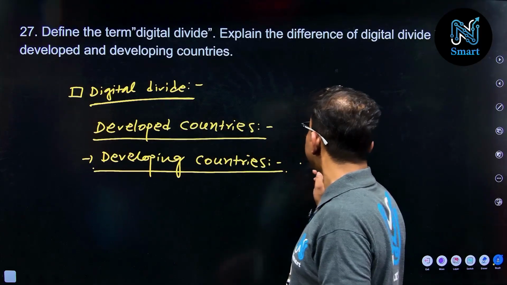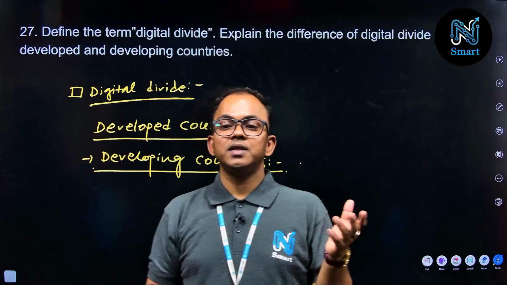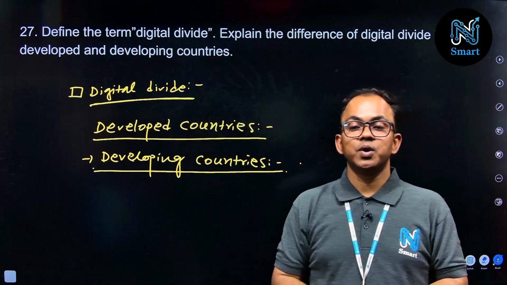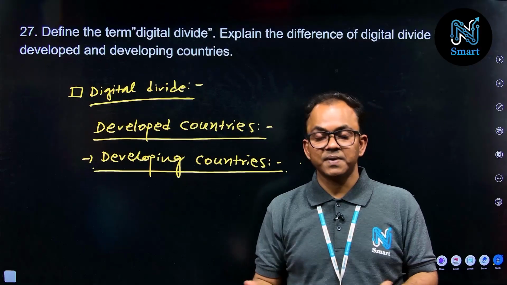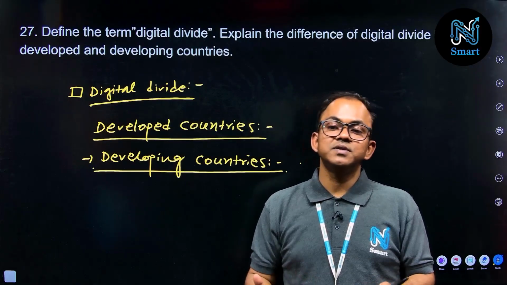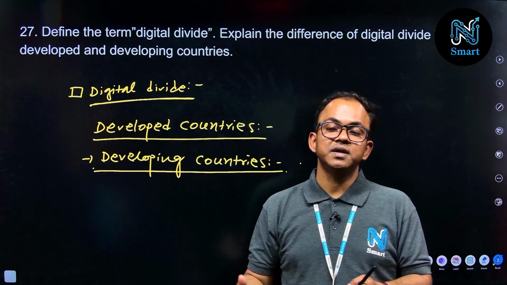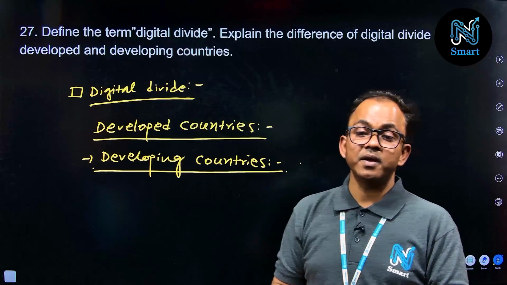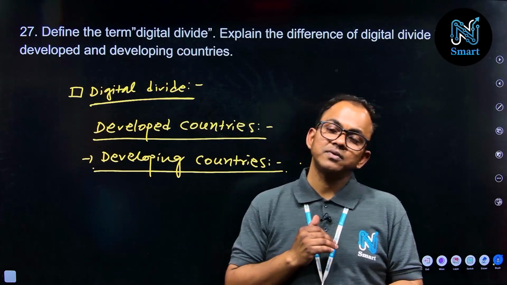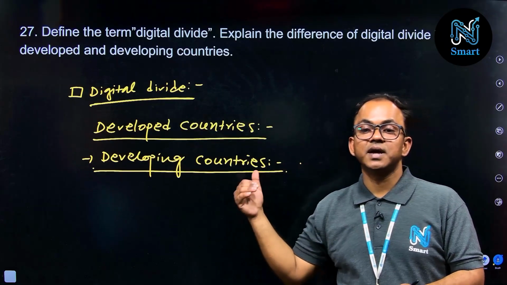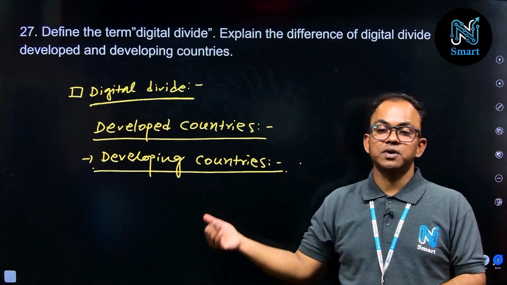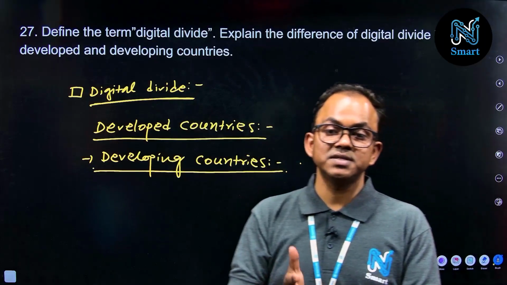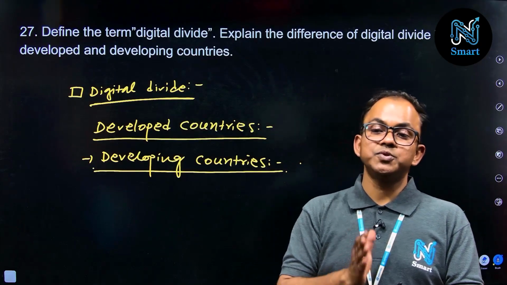Whereas developing countries face internet issues, and due to the poor income level of the population, we don't have the purchasing capacity either. We can't afford high speed internet or digital gadgets, right? So the underdeveloped or developing countries can't utilize these digital platforms, tools or content for their upliftment. So that is the division created here, which you have to highlight.